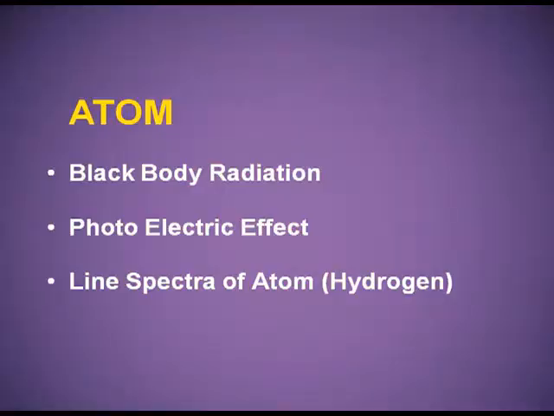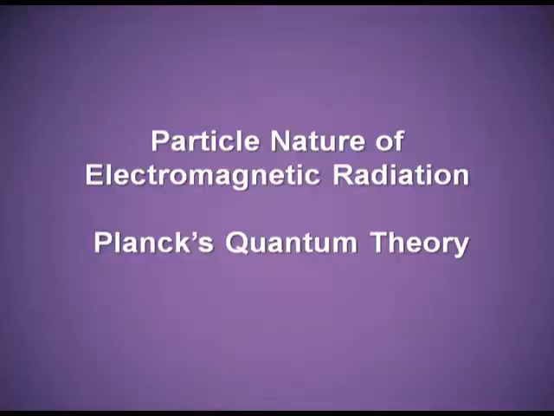These observations were like black body radiation, the photoelectric effect, and the line spectra of the atoms, especially hydrogen. Today we will study about the wave and the particle nature of the electromagnetic radiations and the dual behavior of matter also. Particle nature of the electromagnetic radiation and the Planck's quantum theory.